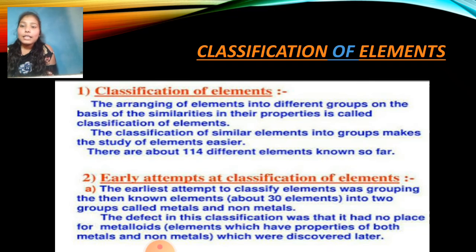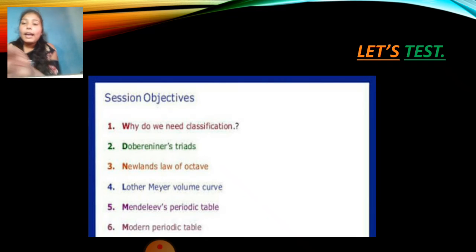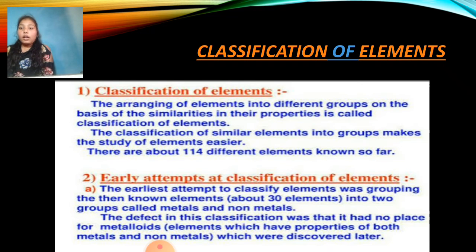The first is classification of elements. The classification of elements says that arranging elements into different groups on the basis of the similarities in their properties is called the classification of elements. The classification of similar elements into groups makes the study of elements easier. There are about 114 different elements known so far.